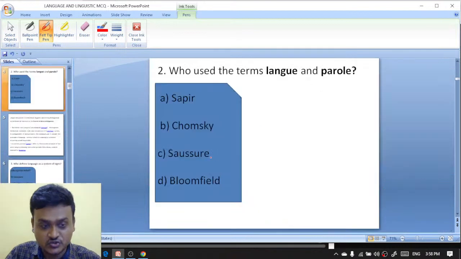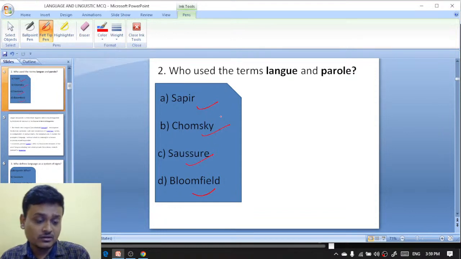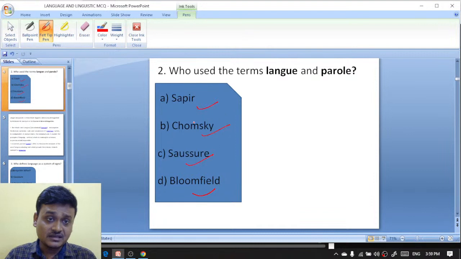Moving on to question number 2. Who used the terms langue and parole? Your options are Sapir, Chomsky, Ferdinand Saussure, Bloomfield. Who used the terms langue and parole?